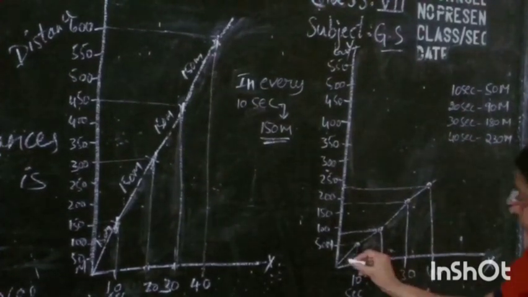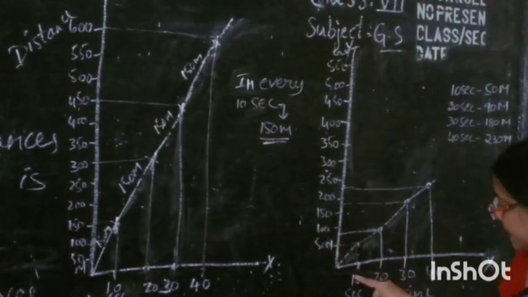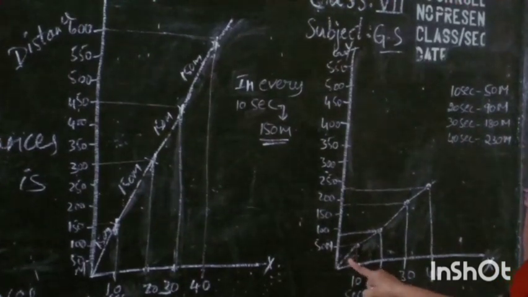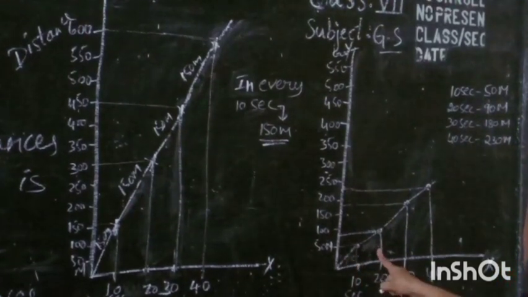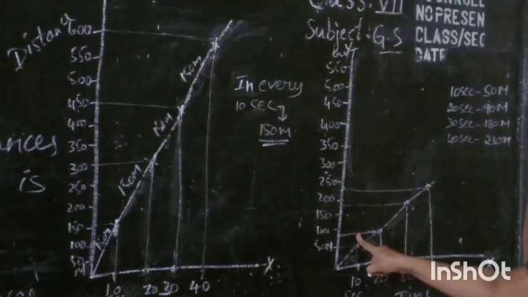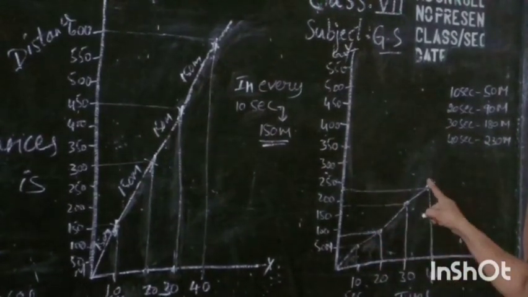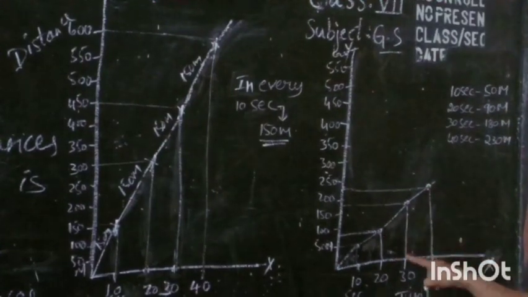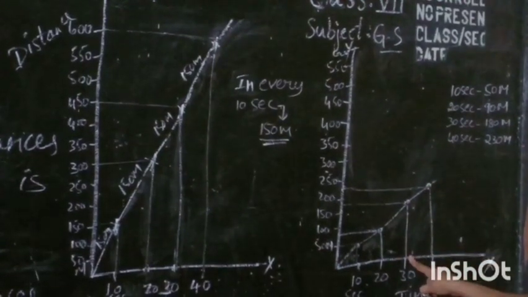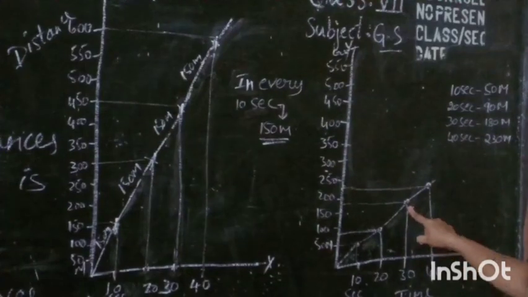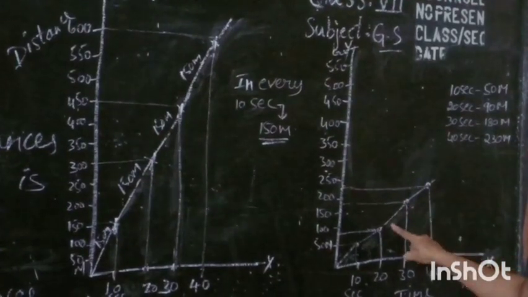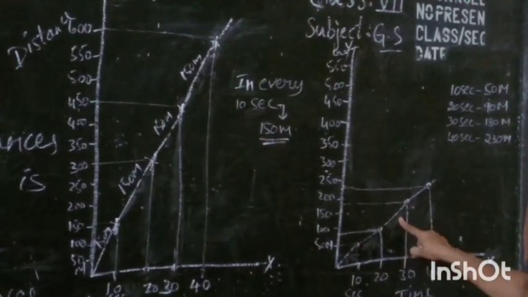Understood? Here, in the first 10 seconds it travelled 50 meters and next, in 20 seconds, it travelled 90 meters. That means the difference is 40. Okay. Next, in 30 seconds it travelled 180 meters. Here the distance is 90 meters.